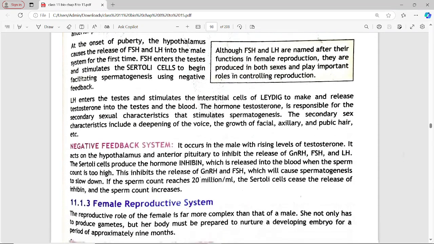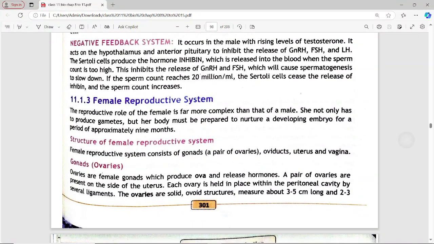It occurs with the rising level of testosterone. It acts on hypothalamus and anterior pituitary to inhibit the release of GnRH, FSH, and LH. The Sertoli cells produce the hormone inhibin, which is released in blood. This inhibits the release of GnRH and FSH, which will cause spermatogenesis to slow down. If the count reaches 20 million per ml, the Sertoli cell sees the release of inhibin and count increases again.